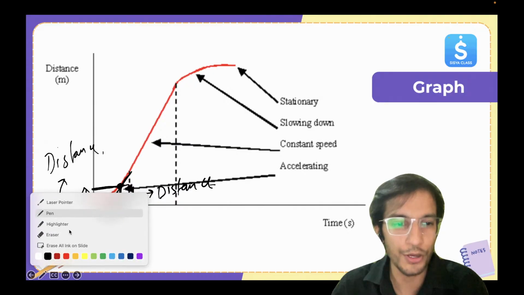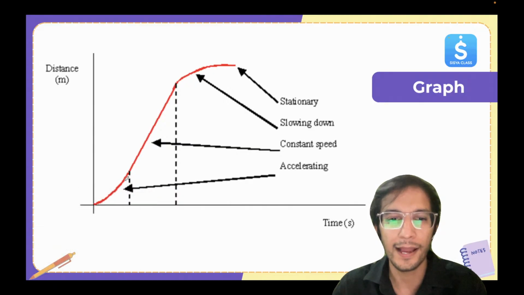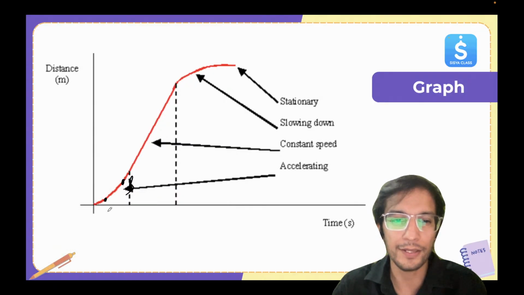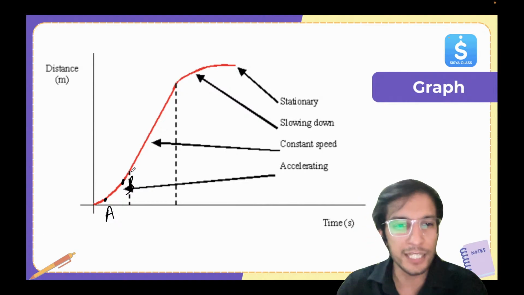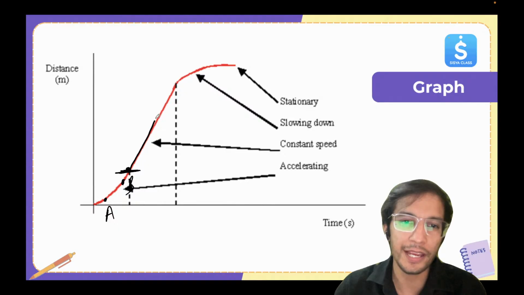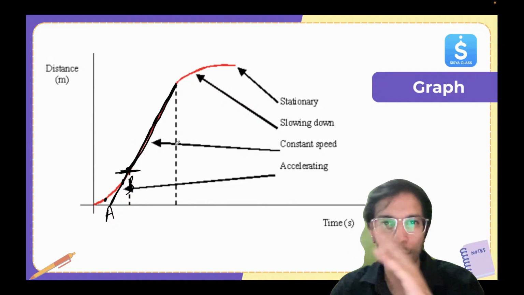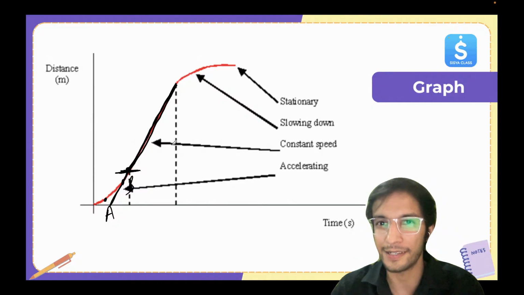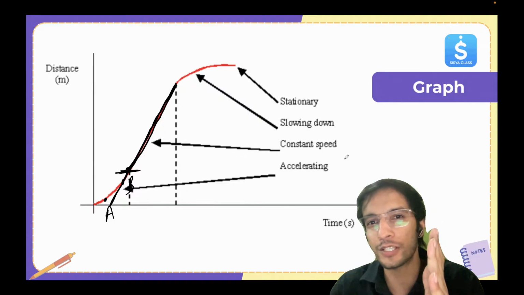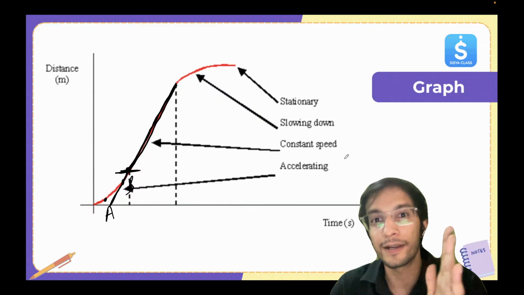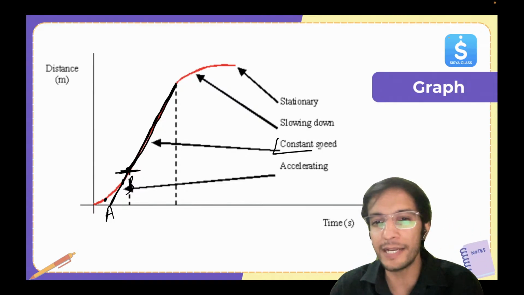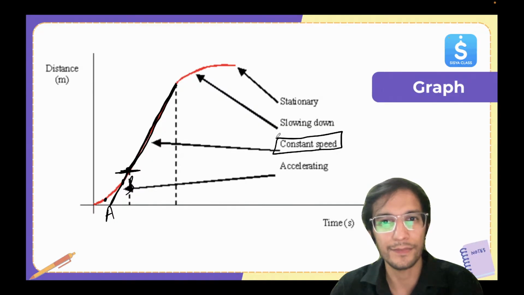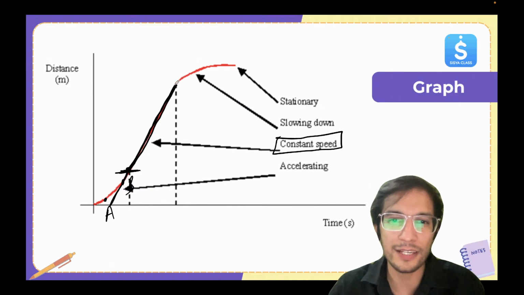So here the value is more for B as compared to A, and you can see it's becoming steeper. And at this point, it's not changing any angle. It's a straight line, making a straight line throughout. The slope is not changing. It's becoming constant. So the slope is becoming constant, and slope gives me what? It gives me speed. So here the speed is becoming constant. And now look at the next curve.